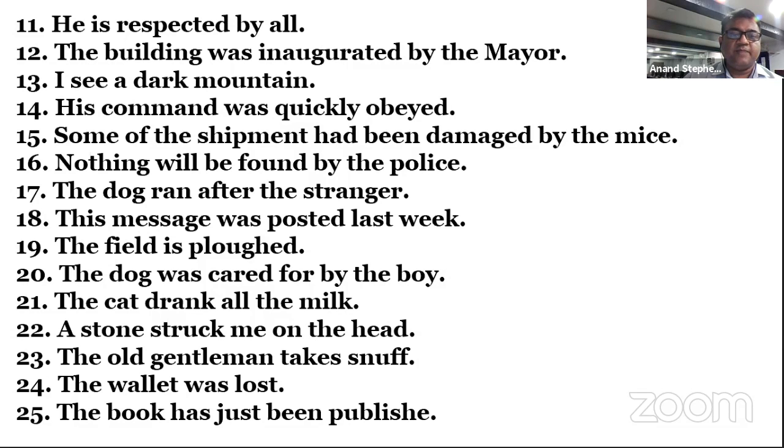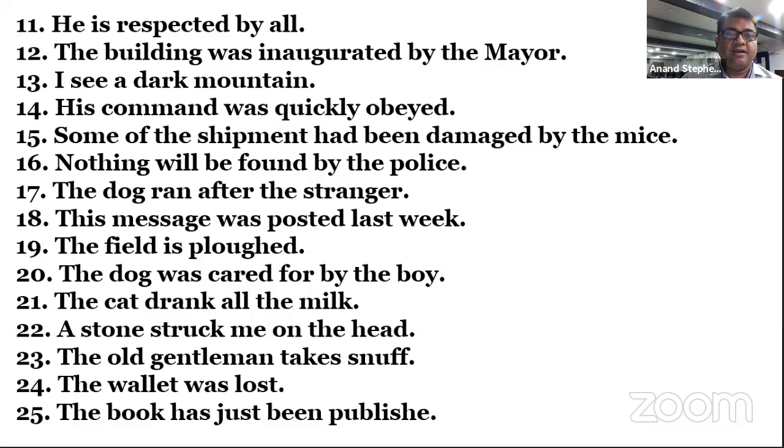The dog ran after the stranger. This is active. Make it passive. The stranger was run after by the dog. Okay. सर ये वाला बता दीजिए एक बार और. The stranger was run after by the dog.